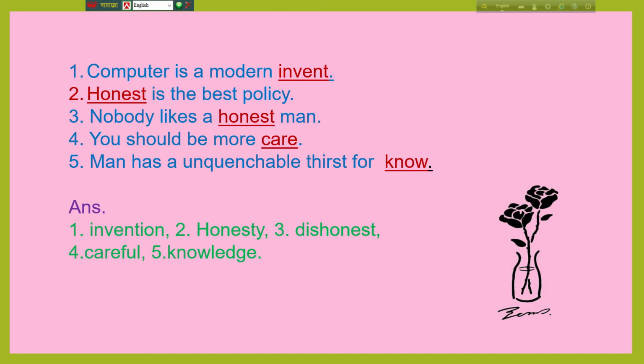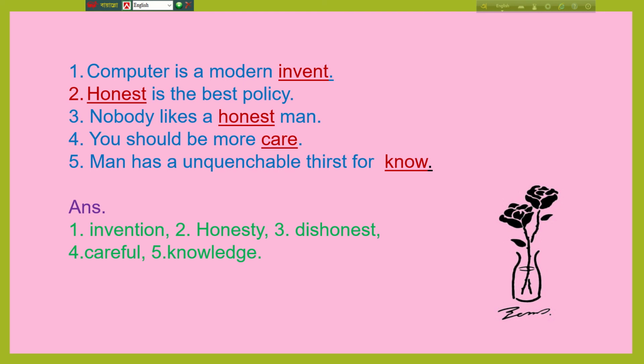So it's not a proper sentence. When we add a suffix or prefix, it will be a meaningful sentence. So the answer will be: nobody likes a dishonest man. So I think you are clear. Let's see the last example. Man has an unquenchable thirst for know. It's not a correct sentence.